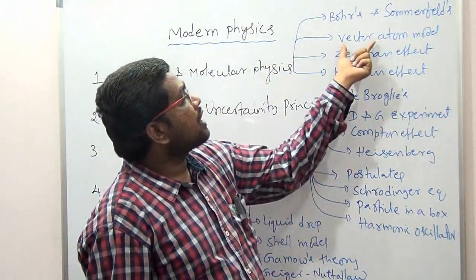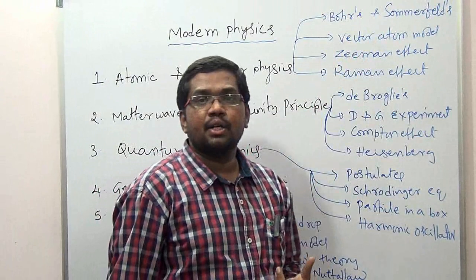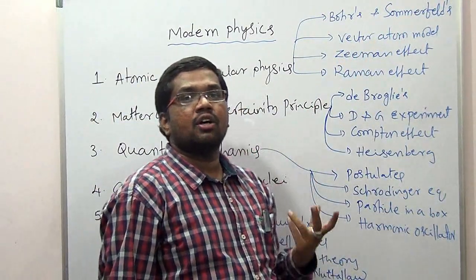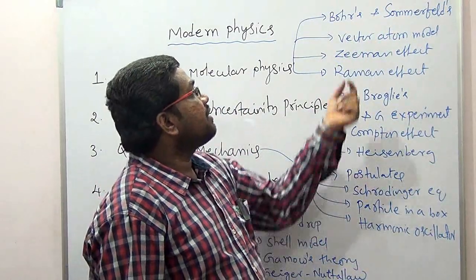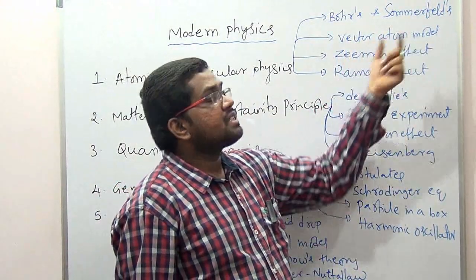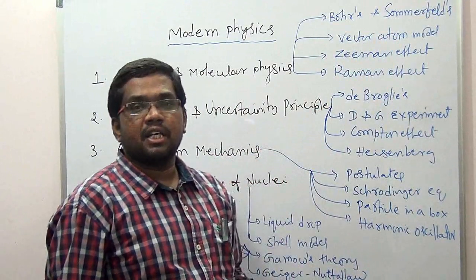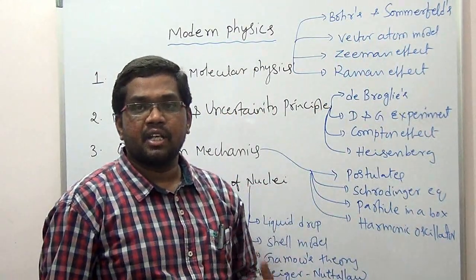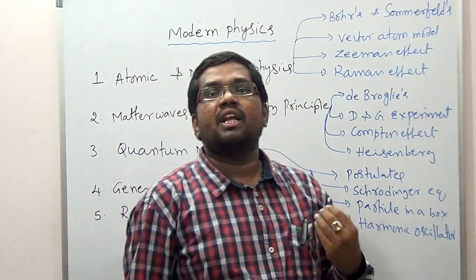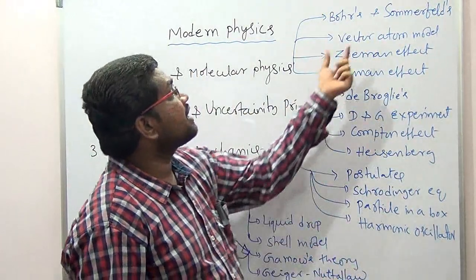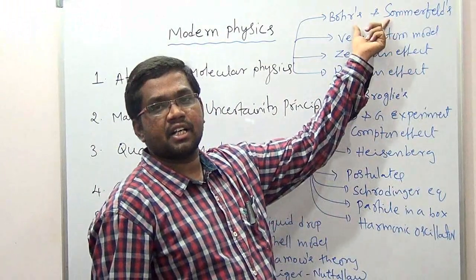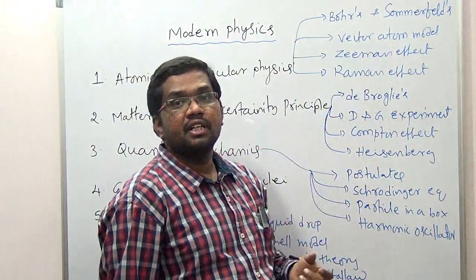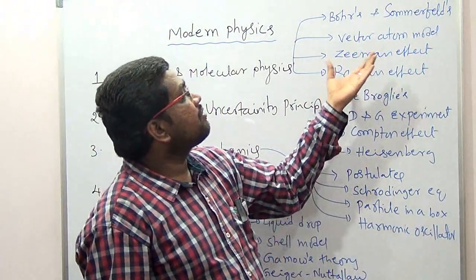Then we will discuss the vector atom model. There we will introduce the concept of electron spin and discuss the famous Stern-Gerlach experiment. We will also discuss coupling schemes, LS coupling and JJ coupling, that is, how to apply the model to systems with more than one electron. Bohr's theory and Sommerfeld's theory are applicable for single electron systems. If there is more than one electron, then the vector atom model will help us.